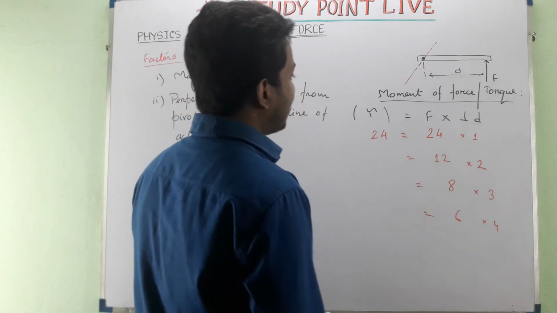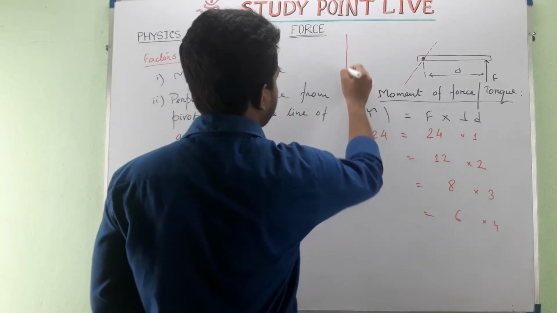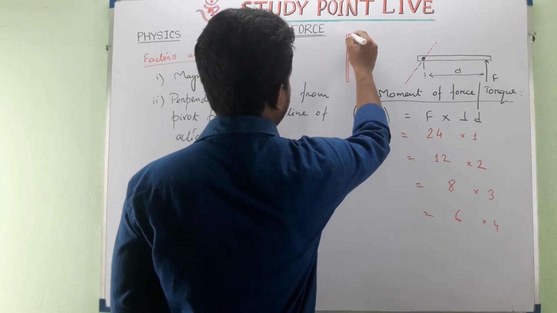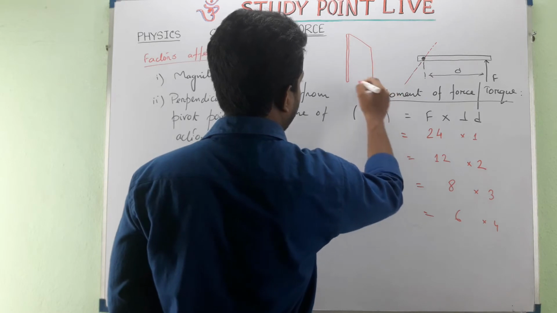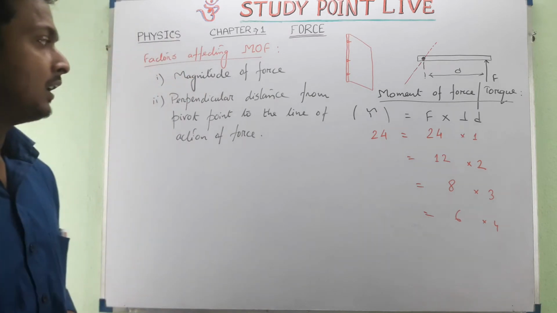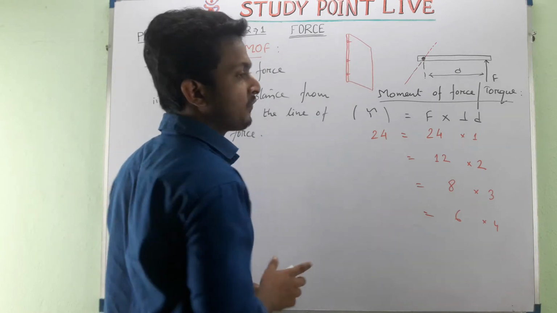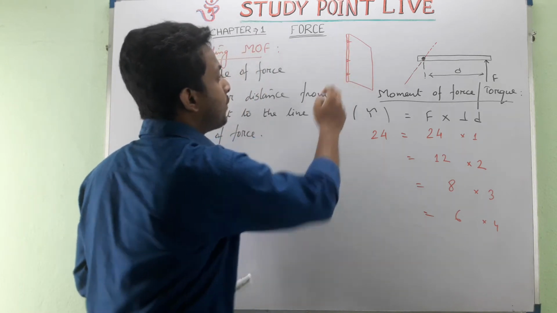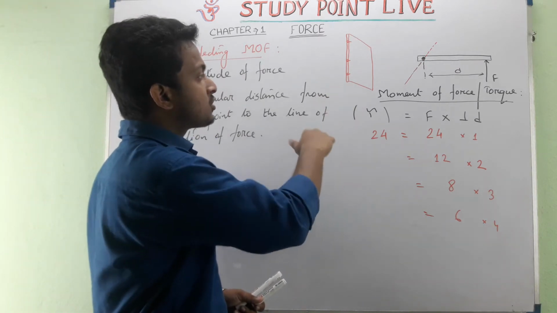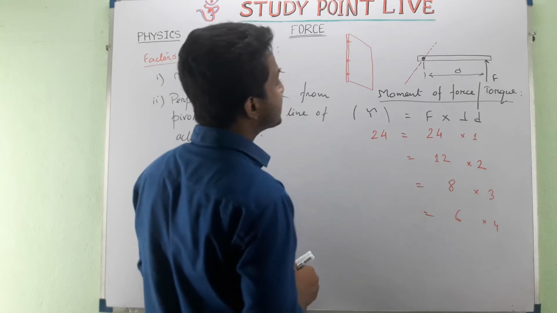Now I am giving you a practical example. Suppose this is a door. These points are hinged or fixed, so we can say these 3 points are pivot points. If we give force to close or open the door, the distance matters.